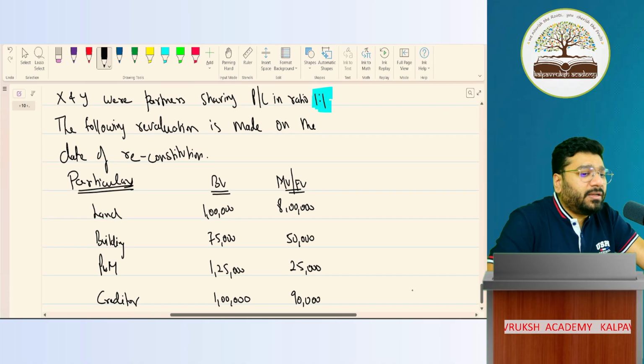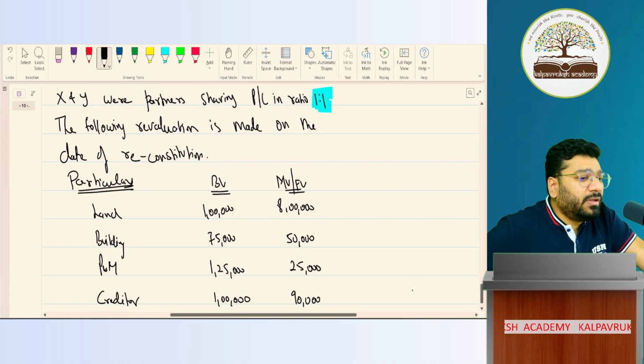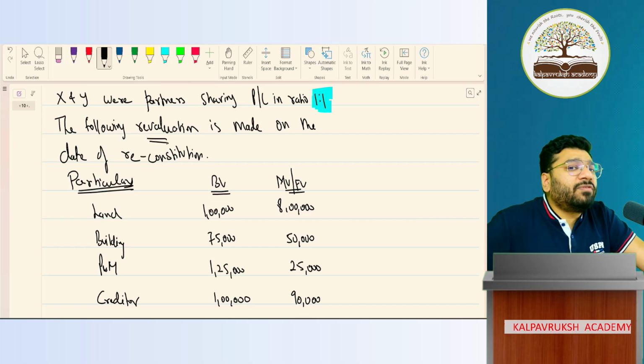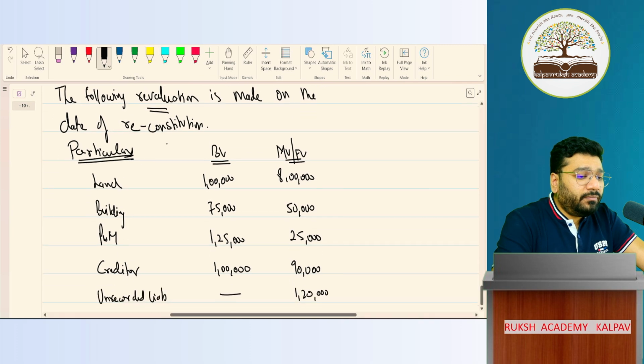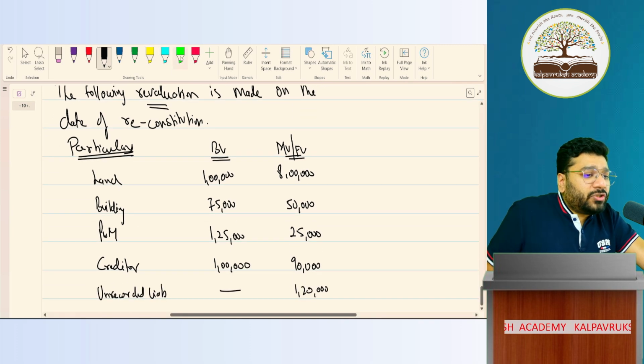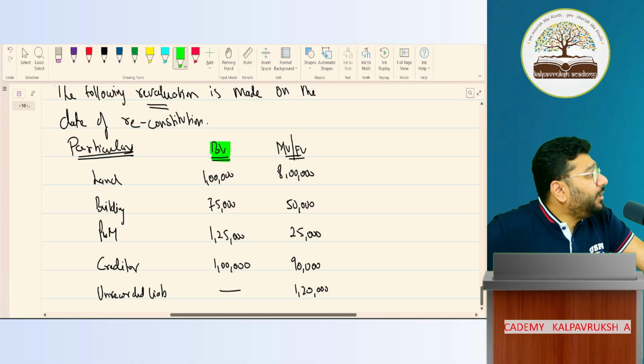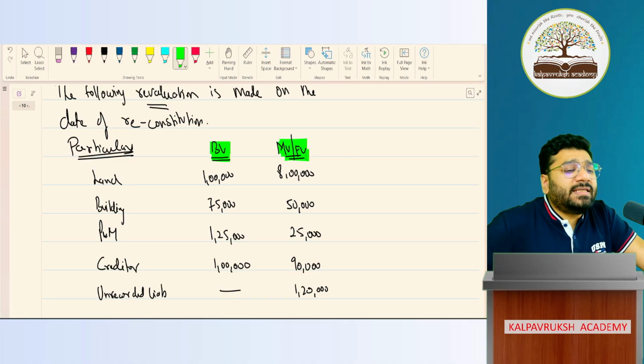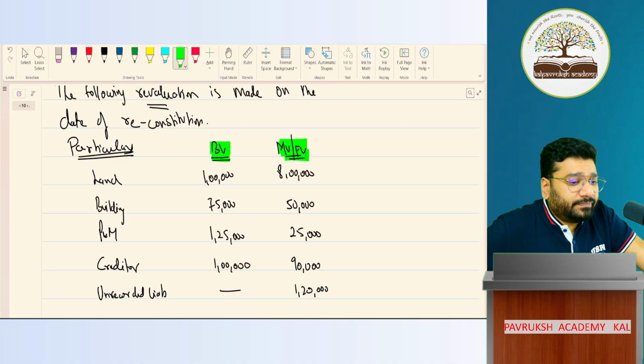So X and Y were partners sharing profit and loss in the ratio 1:1. The following revaluation is made on the date of reconstitution. Revaluation means including reassessment: revaluation for assets, reassessment for liabilities. All these are book values, meaning the values in your balance sheet. These are the fair values. You're supposed to do revaluation.